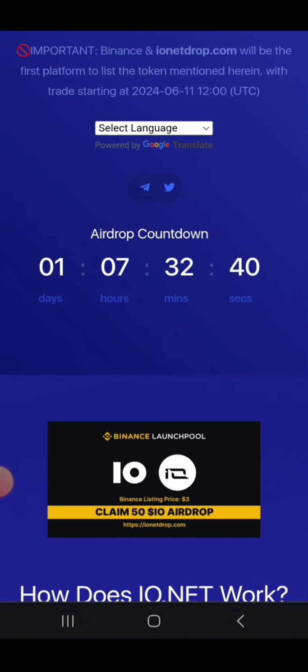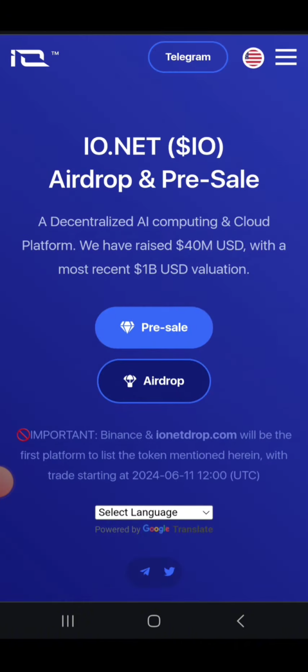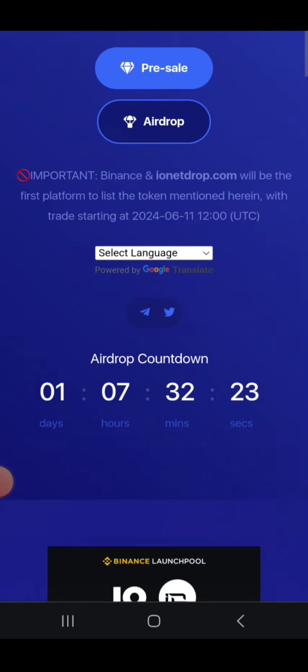You can claim this free airdrop just before its listing date. Now how can you claim? I will provide the link in the description. You just need to click on the link and you can reach here without wasting any time, and scroll down.